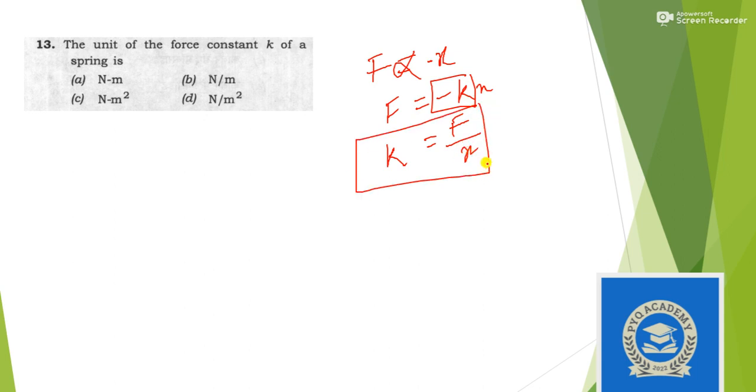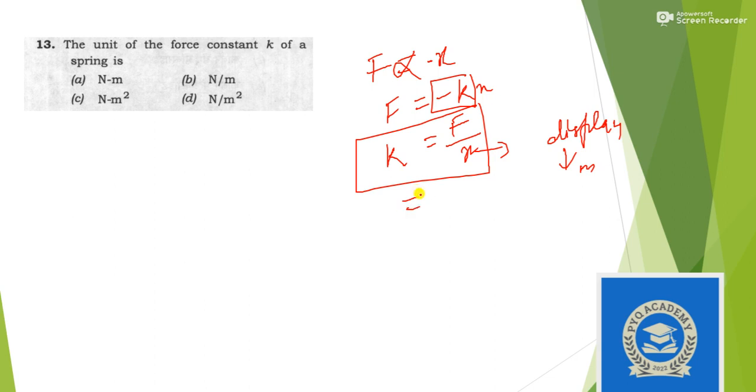Let's move to the next question. Unit of force constant k of a spring. You just need to remember that F is directly proportional to x, and F equals minus kx. So the question is asking about this k. If we have to find k, this can be written as F by x, where x is the displacement. The unit of displacement is meter.